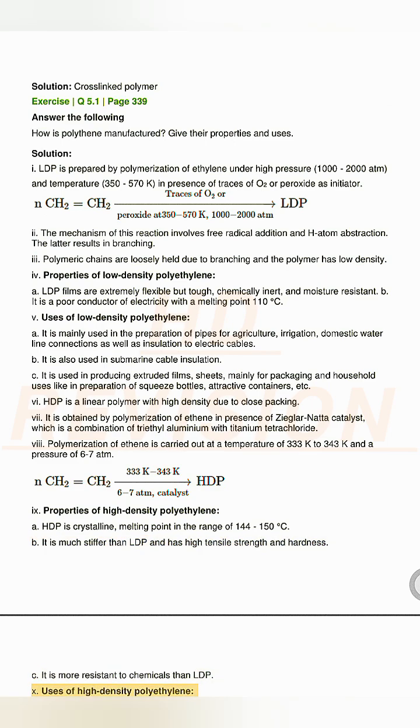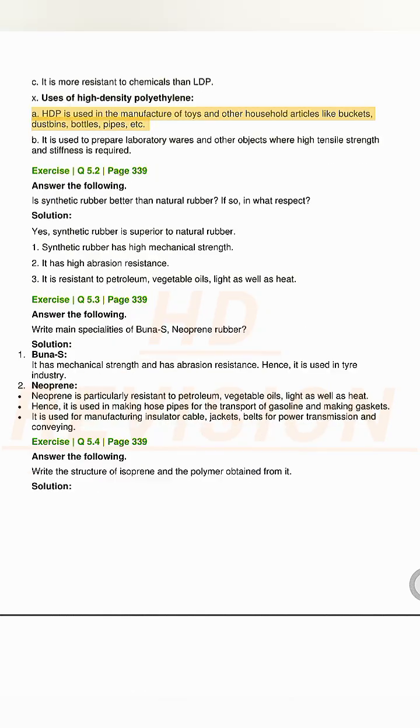XI. Uses of high-density polyethylene. A. HDP is used in the manufacture of toys and other household articles like buckets, dustbins, bottles, pipes, etc. B. It is used to prepare laboratory wares and other objects where high tensile strength and stiffness is required.